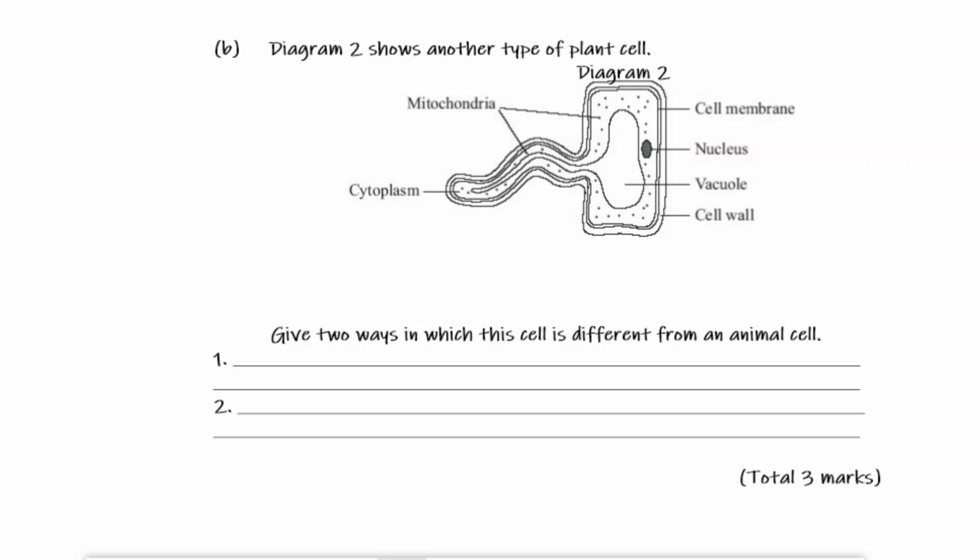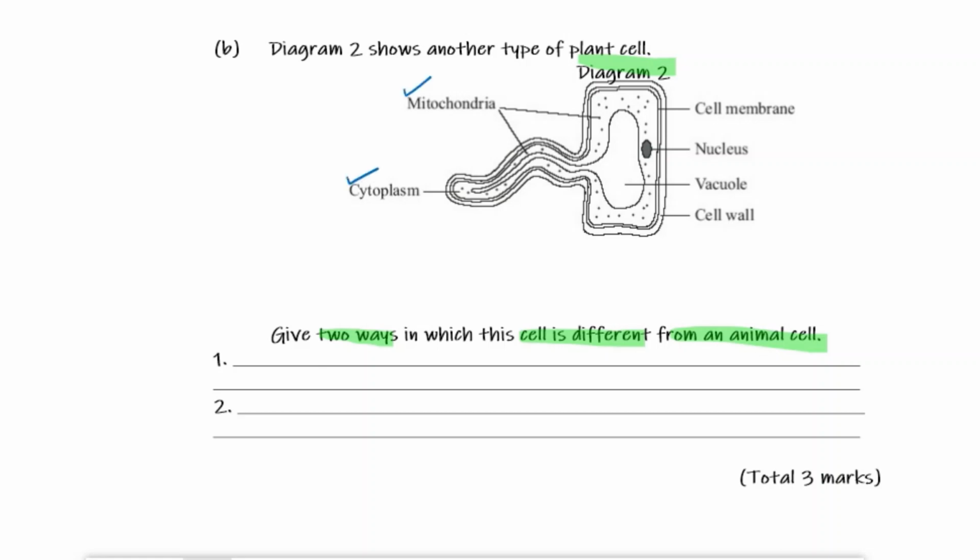Part B of the question, diagram 2, shows another type of plant cell. Give 2 ways in which the cell is different from an animal cell. We can now think back to our table, so we know both animal and plant cell have mitochondria to do with energy.